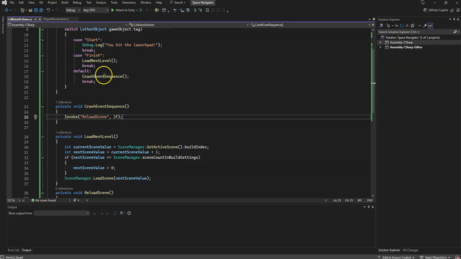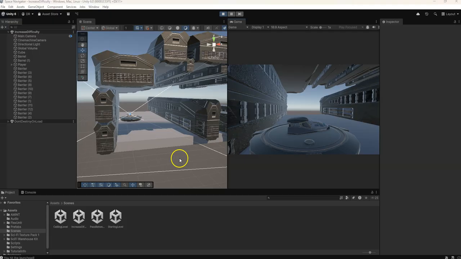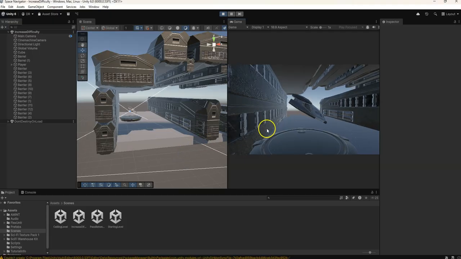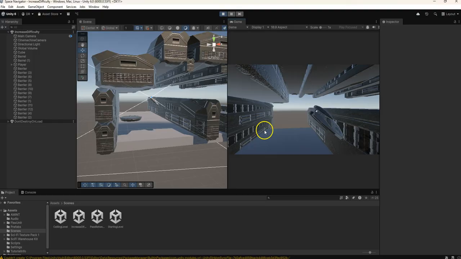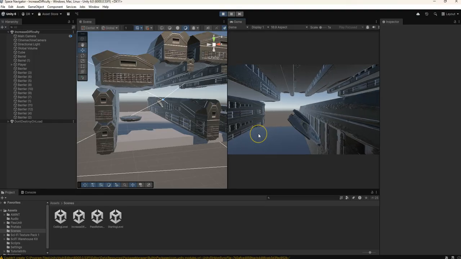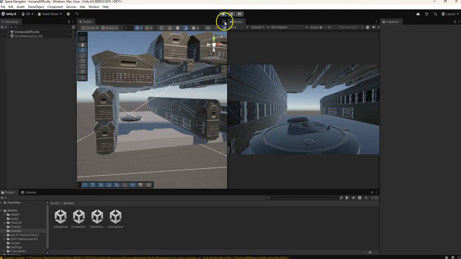And now what it's going to do is it's going to call crash event sequence, which will then do the invoke here. Now, one of the things to keep in mind here is when, of course, I have my shuttle here and I go ahead and do my crash, so I'm just going to purposely crash into this. Notice I can still move a little bit before it does the reset.